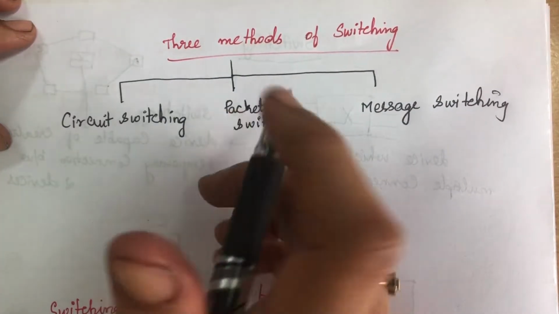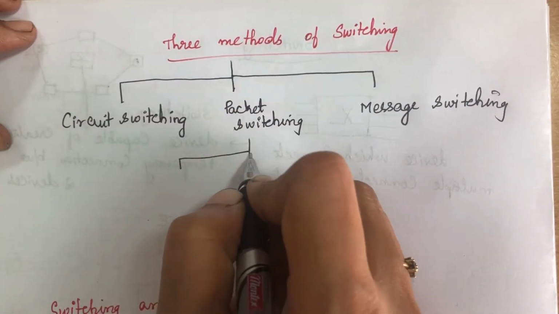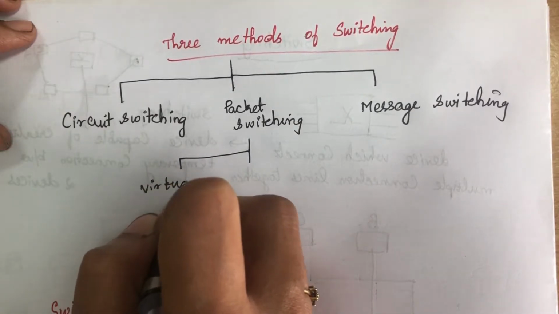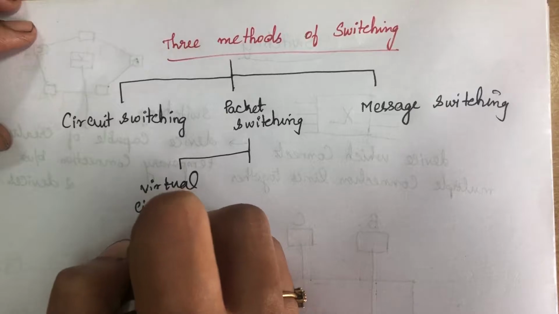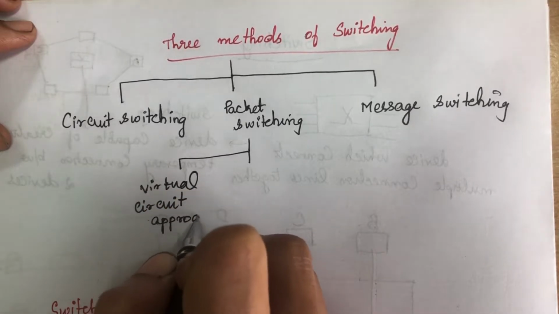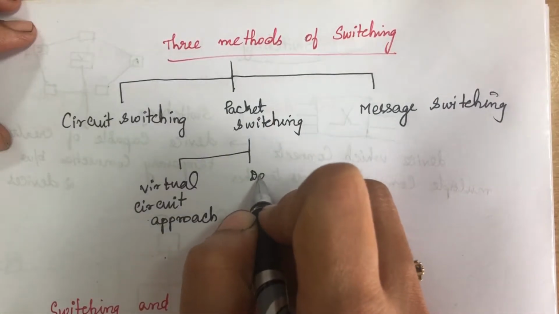Packet switching is again divided into 2 subcategories. One is the virtual circuit approach, and the other one is the datagram approach.